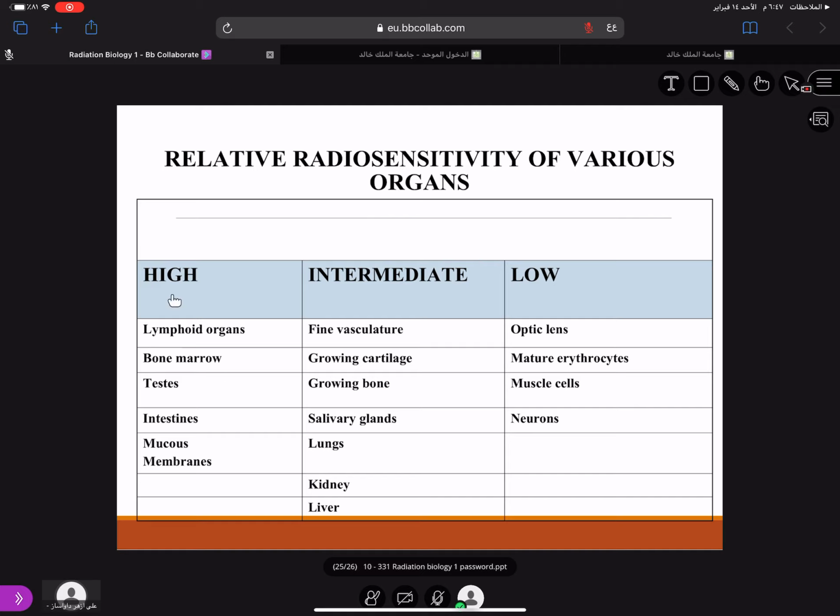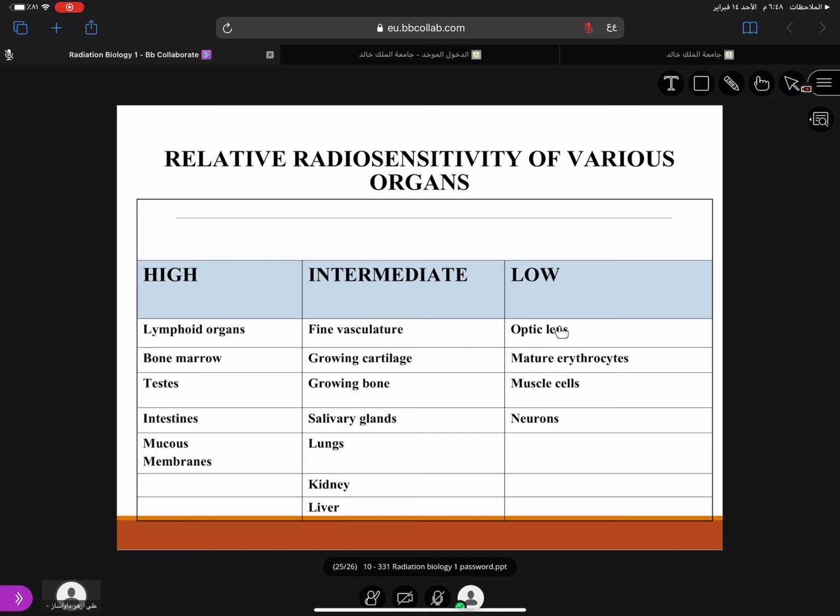And depending on the organ level, high radio sensitivity are the lymphoid organs, bone marrow, testis, intestines, mucous membrane. Now for us, very important is the mucous membrane, the oral mucous membrane. These are highly radio sensitive, especially basal cells of the oral mucosa. Then we've got intermediate organs, which are intermediately sensitive: fine vasculature, salivary glands. For us, the salivary gland is more important. And apart from that, lungs, kidney, and liver are intermediate.